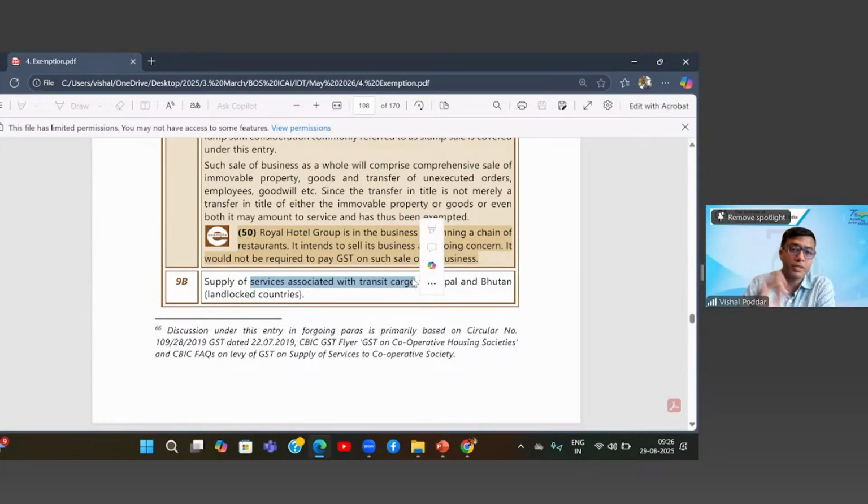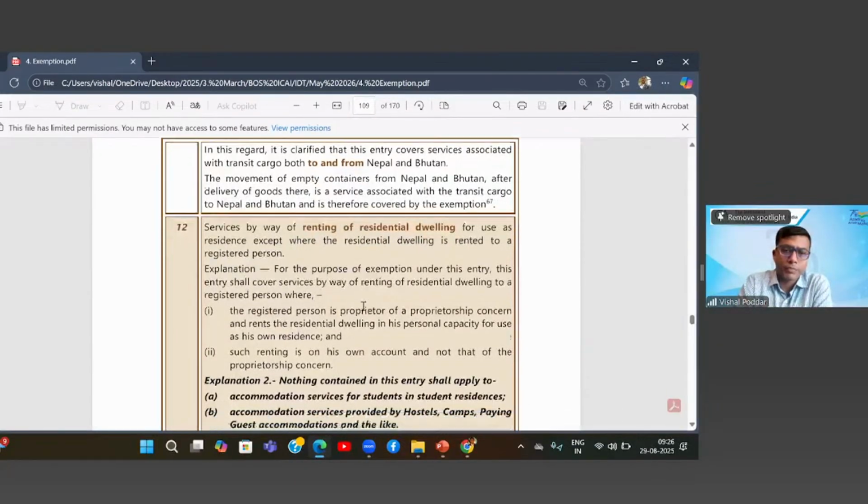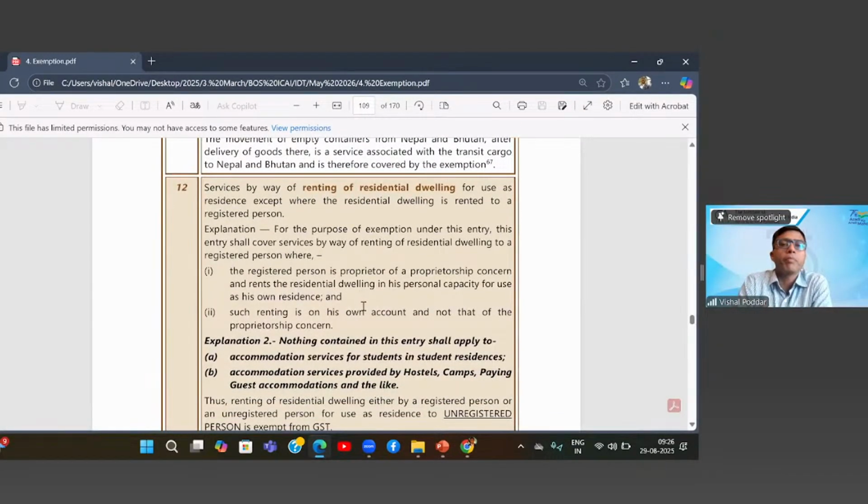So it covers everything. The example given is that, let us say, after delivering the goods, the empty containers are coming back. So there is some charge for return of empty containers also. That is also exempt. If in the midway some warehousing has to be done for a day or two till the goods get loaded on some other vehicle, even that is covered. So that is where this wholesome point is there. Now, this service is very important. This has undergone multiple amendments. So we are reading the entry as it stands today, and today it is one of the most important exemption entries because of multiple amendments.